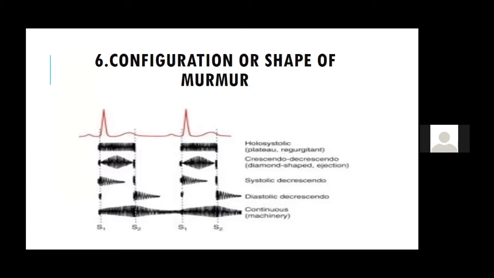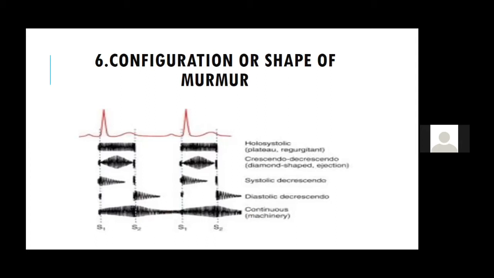We know the causes of holosystolic are three: MR, TR, and VSD. These are the classical examples. Others are there, but somebody asks you, these are the classical examples of holosystolic: mitral regurgitation, tricuspid regurgitation, and a ventricular septal defect, which is moderate size. I'll come to why I am telling it a moderate size.